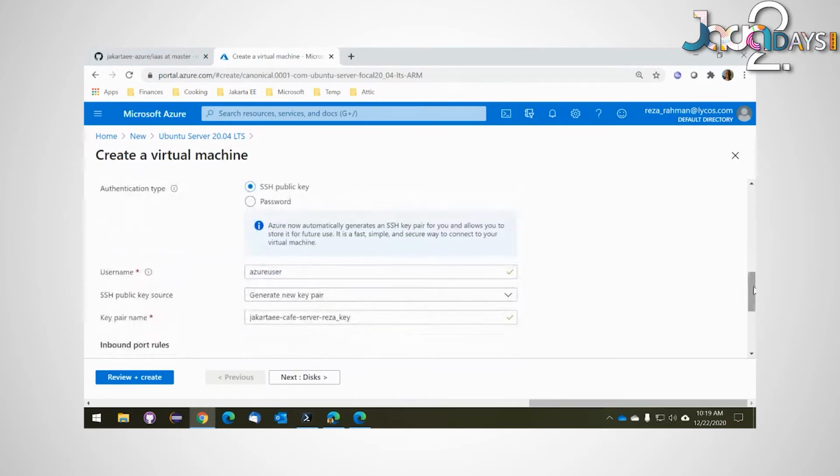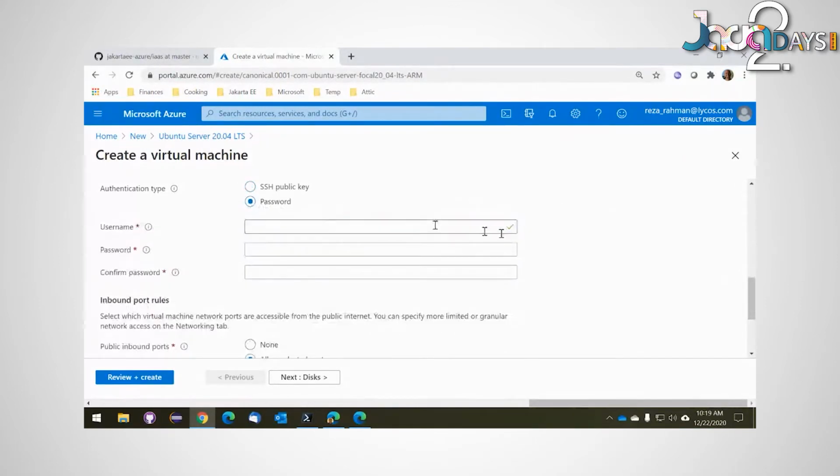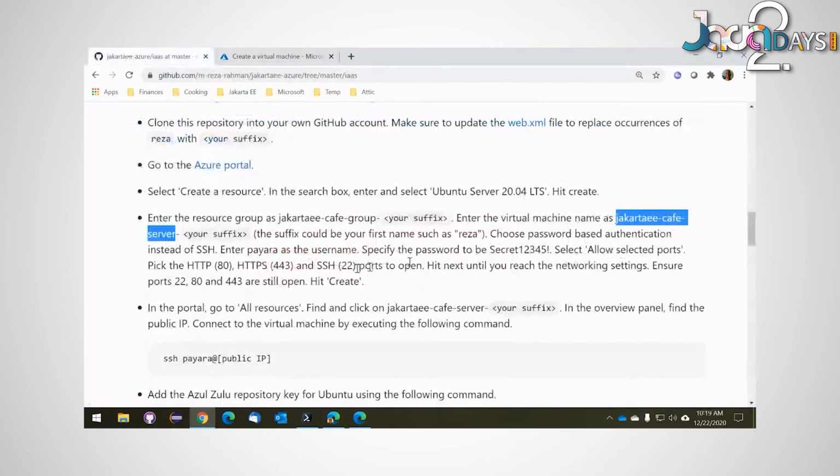I do need to access this machine ultimately, right? So I'm getting a VM, but I need to set up the VM. So I will need SSH access onto this machine. Normally in a production environment, you would use an SSH public key to do this. This is just a demo. I'm just going to use a simple password. And I'm going to give it a username. So Pyara is the username I'm going to use.